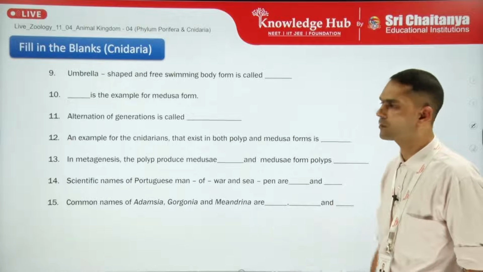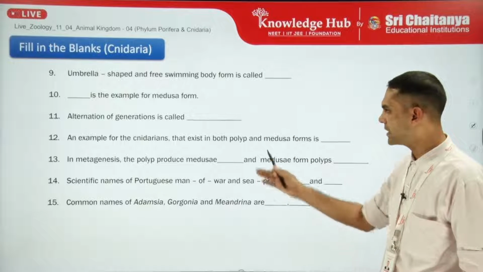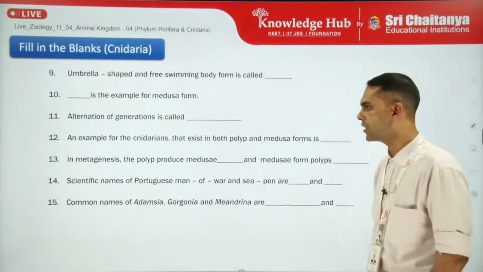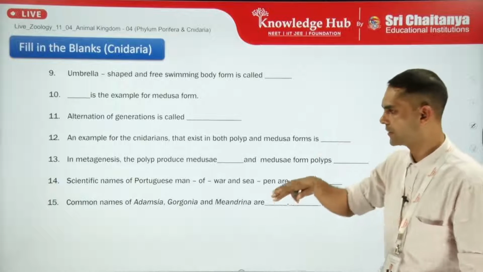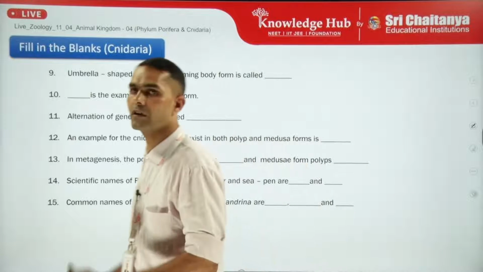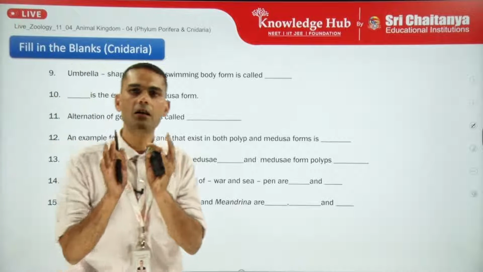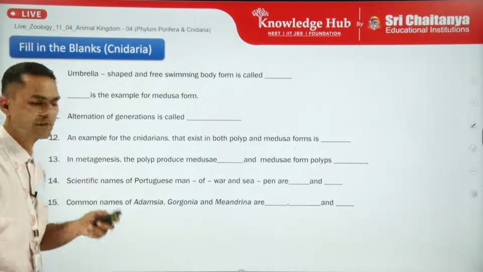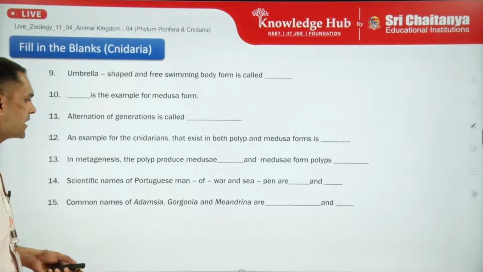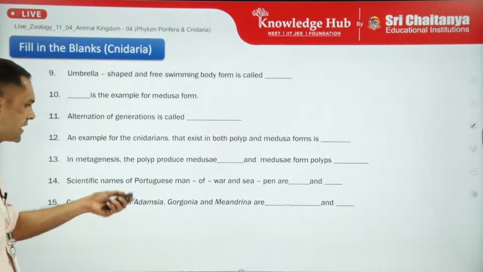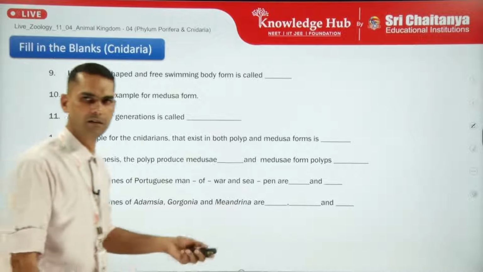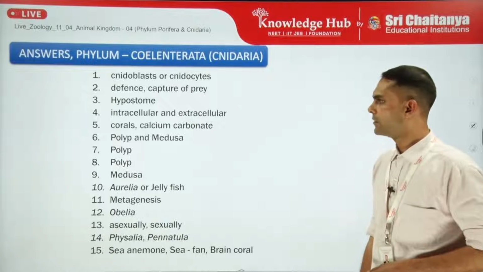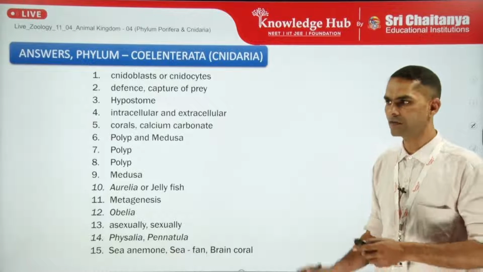Alternation of generation is called what? An example for the Cnidarians that existed in both polyp and Medusa form. In metagenesis, the polyp produce Medusae and Medusa forms polyp. Scientific names of Portuguese man of war. You must remember the scientific name as well as the common name. Both the names are used in questions in the NEET examination, right? So Gorgonia and Meandrina are common names of Adamsia, Gorgonia and Meandrina are like. So these are the answers. You can have a look. You can pause and you can have a look.